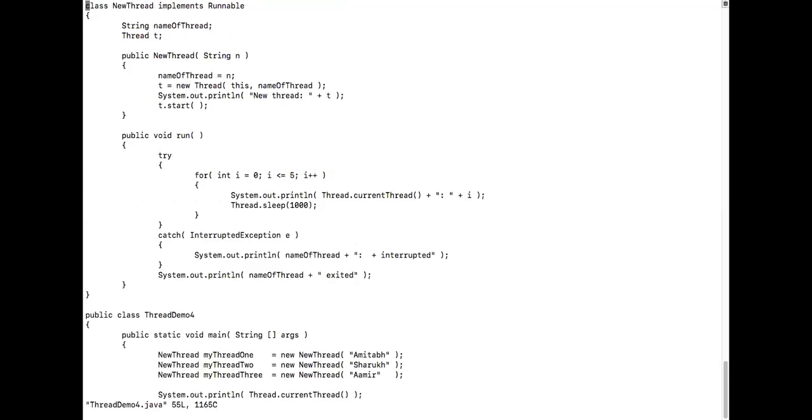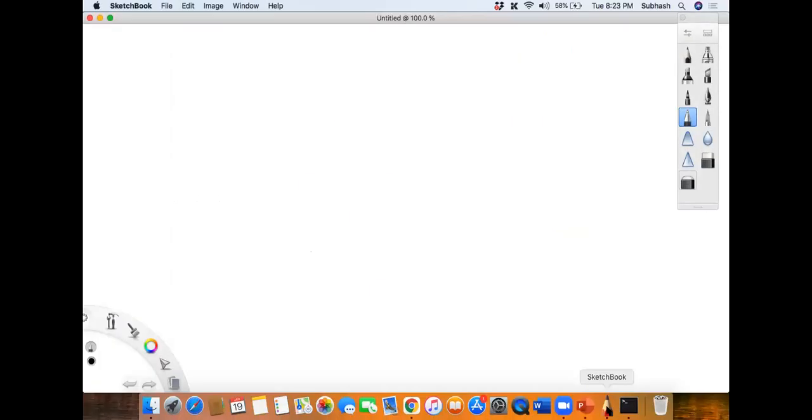Okay, right. So now tell me this one. What am I doing over here now? First of all, let me draw the diagram and then explain this to you. So Firasat, what am I doing in the next program here? You remember yesterday we did something. We had this main thread, correct? Yes, sir.